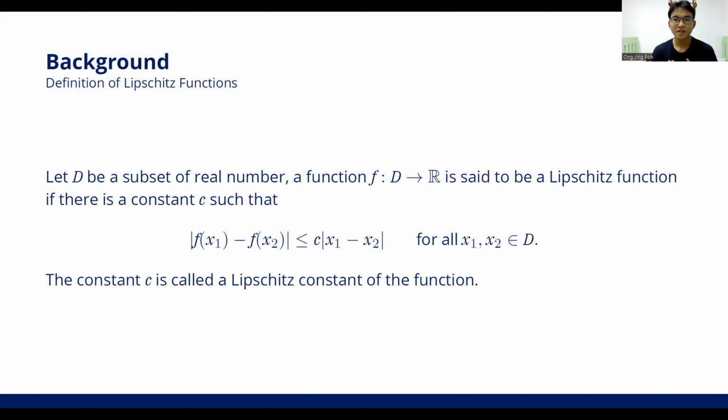Again, we let D be a subset of real number. A function f from the set to real number is a Lipschitz function if there is a constant c such that the absolute of f(x1) minus f(x2) is smaller or equal to the constant c times the absolute of x1 minus x2 for all x1, x2 in the domain D. And we say that the constant c is the Lipschitz constant of the function.